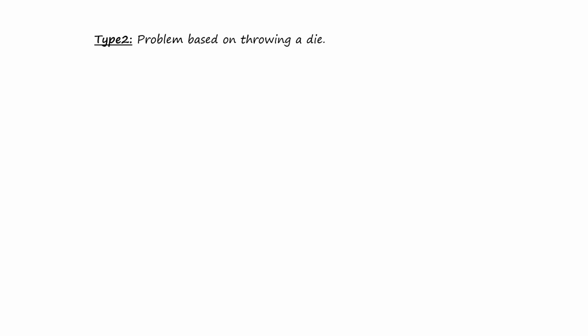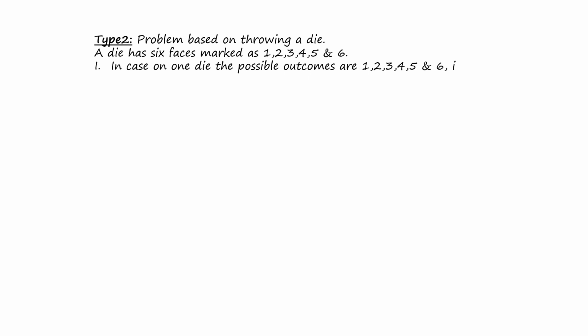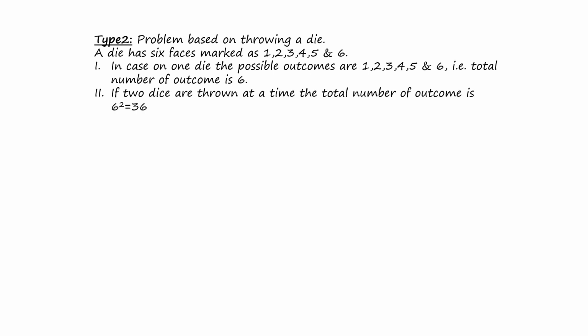Next, type 2 problems, based on throwing a die. Before we get into it, let us know the features of the die. A die has 6 faces marked 1, 2, 3, 4, 5 and 6. So in the case of one die, the possible outcomes are 1, 2, 3, 4, 5 and 6. So the total number of outcomes is 6. If 2 dice are thrown at a time, then the total number of outcomes will be 6 squared, which equals 36.